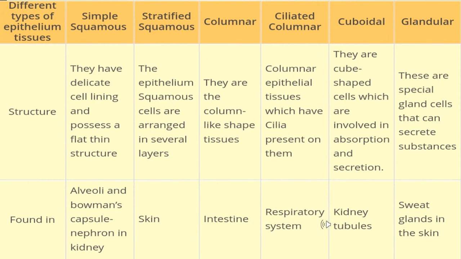So now we are done with one type of animal tissues, epithelial tissues and its types. The first one is simple squamous, which is single layered. Second is stratified squamous, which is multi-layered. Third is columnar, which is column shaped, and columnar with cilia is called ciliated columnar. And next is cuboidal, which has cube shaped cells, and cuboidal epithelium forms glandular epithelium. So in the next video we will be discussing the remaining part of this chapter.